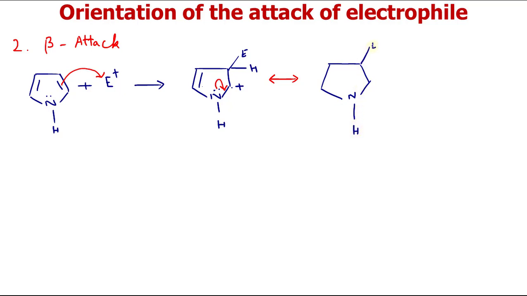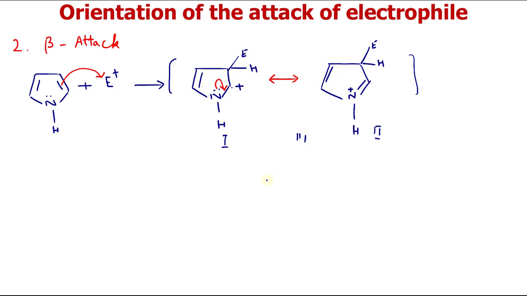Here is the double bond, here comes the positive charge, here comes the double bond. Now there is no further resonating structure possible after that, so we have only two resonating structures, and it can be shown as a resonance hybrid.